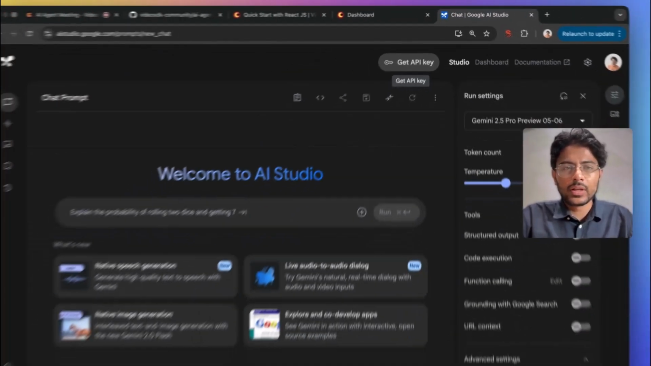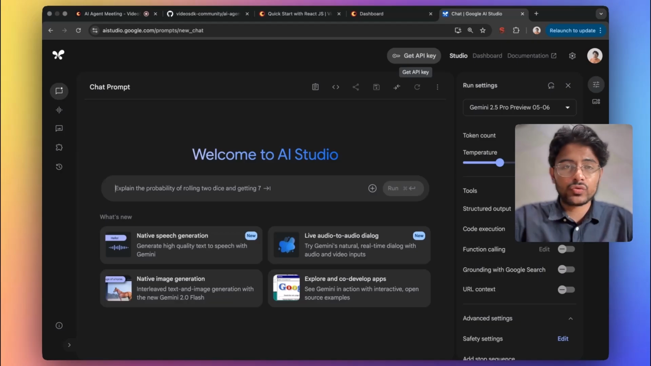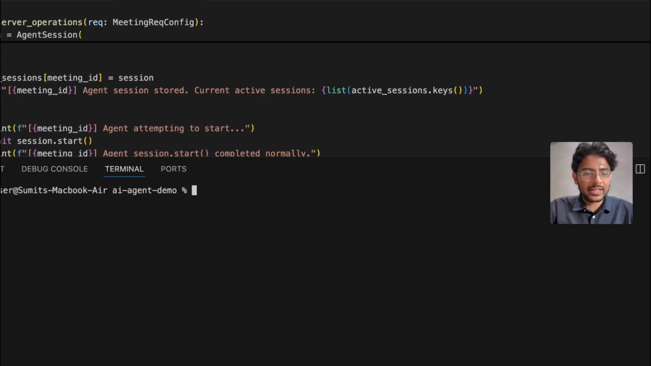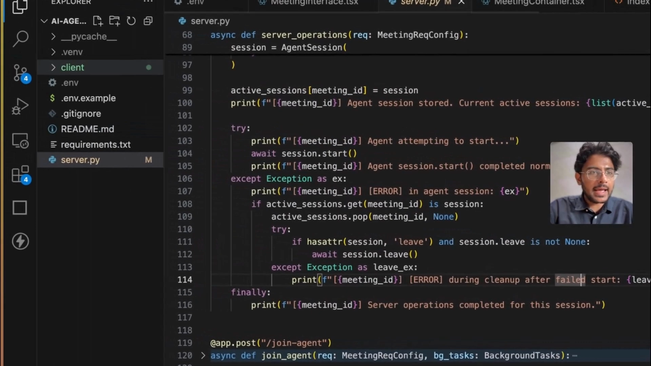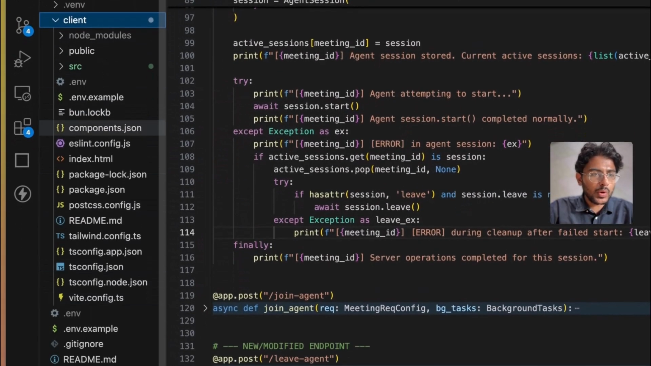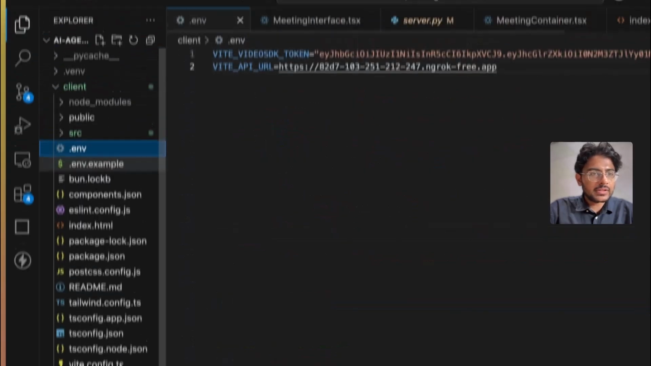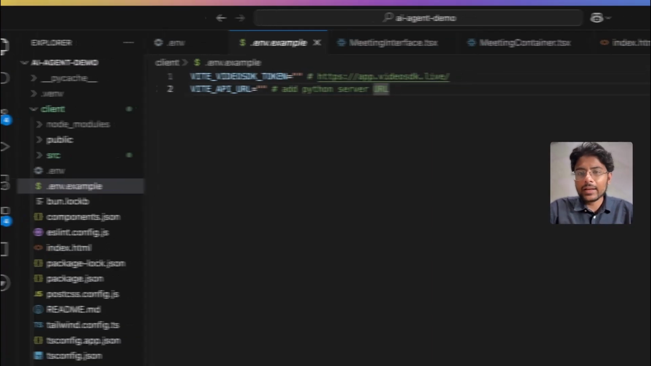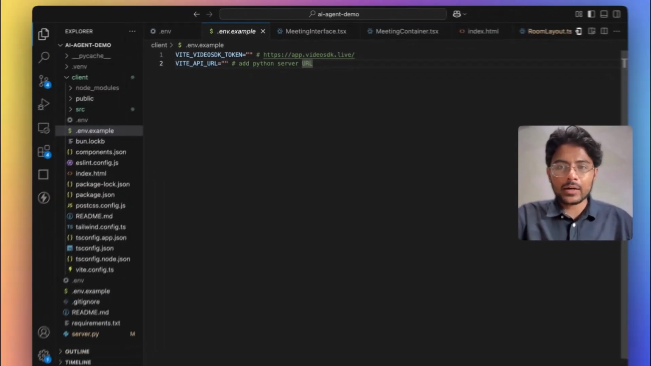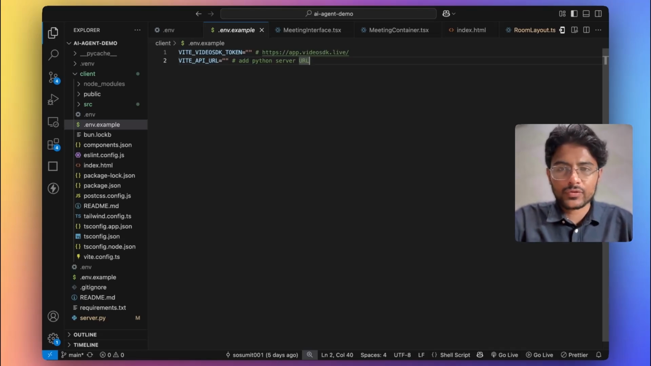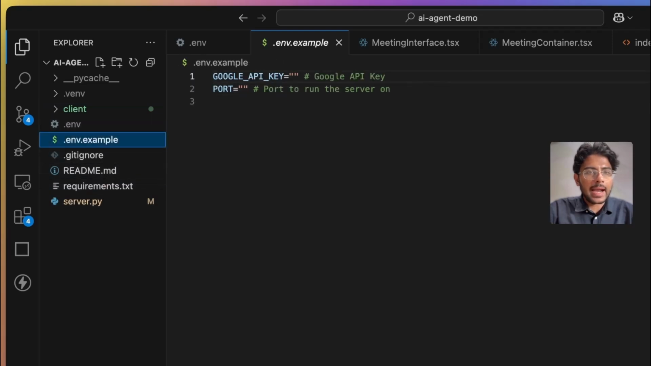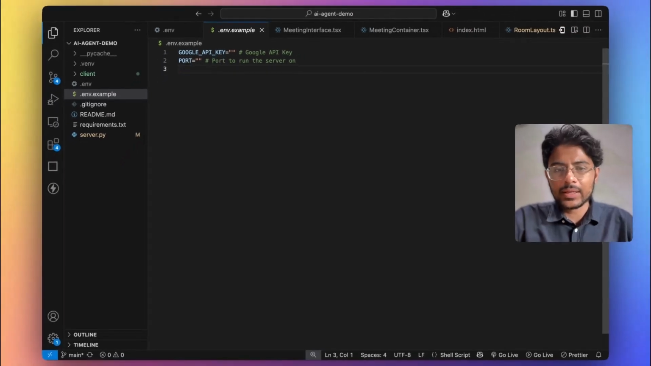To get started with this project, all you need is a valid VideoSDK account, and then you need a Google API key so that you can use their voice to voice model. You just need to simply clone this repository. I already did that. So I've cloned this repository, and in client you just need to add two things basically. This is the template file. You need to add the VideoSDK token and your server URL so that you can make that join agent request from your client side. And on the server side, you just need to add the Google API key and the port number where this app will be running.